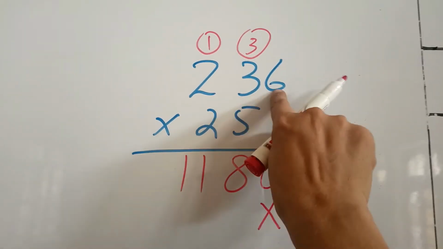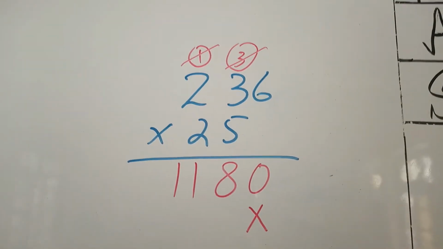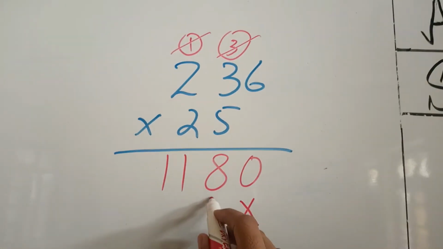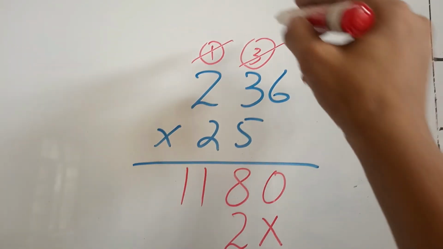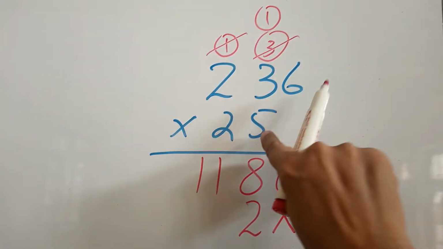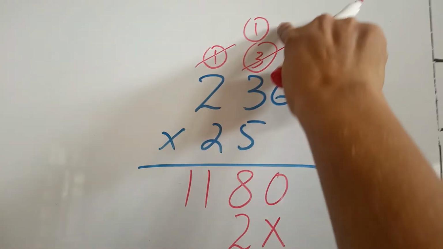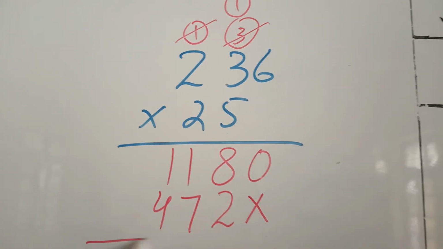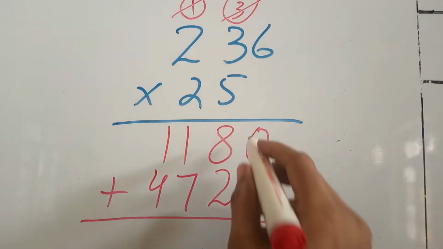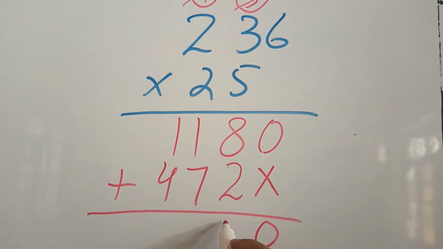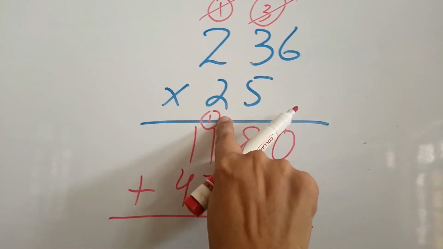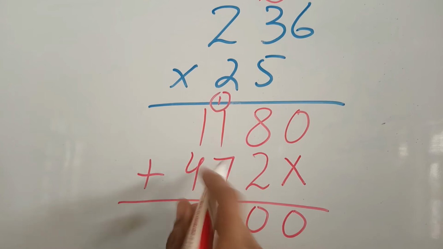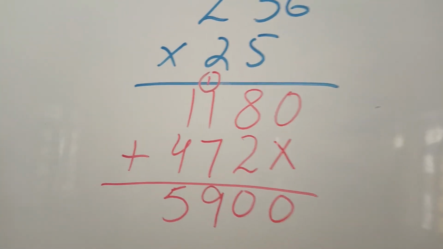Okay, now 2 6s are 12, 1 carry, 2 3s are 6 plus 1 is 7, 2 2s are 4, and at this step we will add. 0, 8 plus 2 is 10, 1 carry, 1 plus 1 is 2 plus 7 is 9, and here 5, 1 plus 4 is 5.